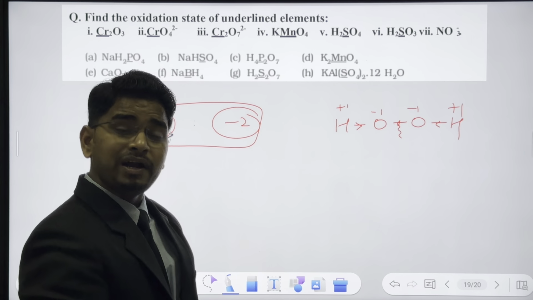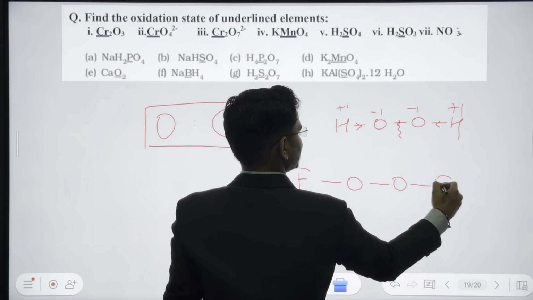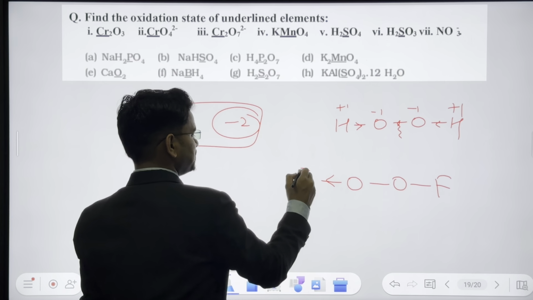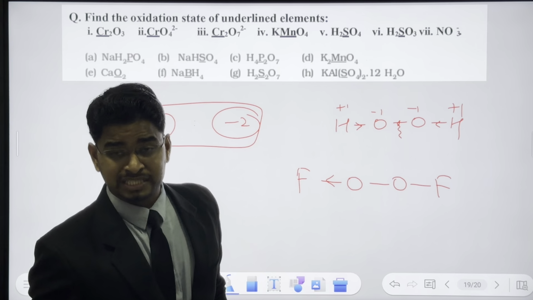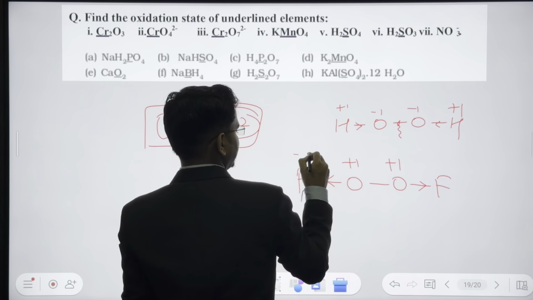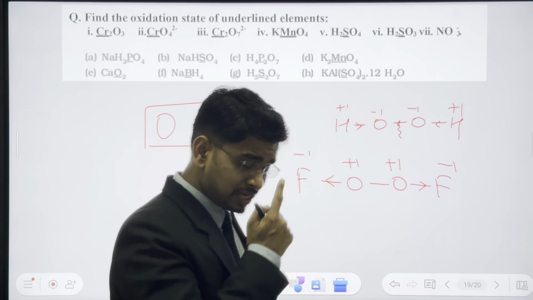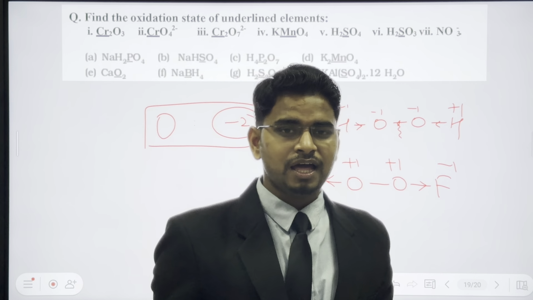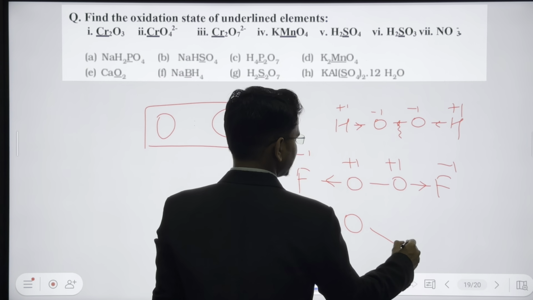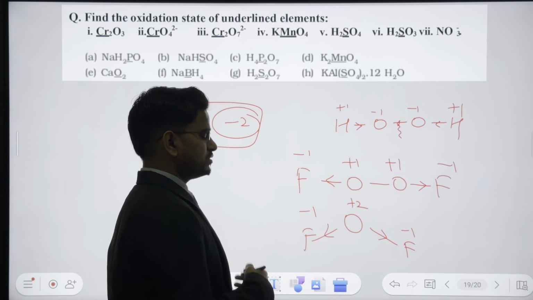What if you have F2O2, guys? What do you think will happen in this situation? Obviously, fluorine will take away the electron when you break the bond, because fluorine is more electronegative than oxygen, and that's why oxygen will have +1, and this will have -1. So oxygen can have +1 when it is bonded with fluorine, and it can have +2 if it is bonded with two fluorines, because fluorine is more electronegative than oxygen and will take away the electrons of the bond with oxygen.